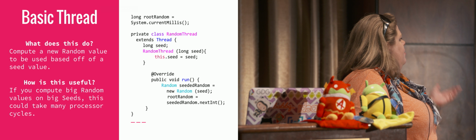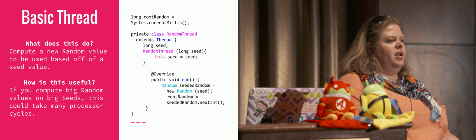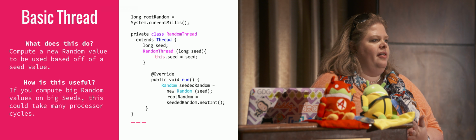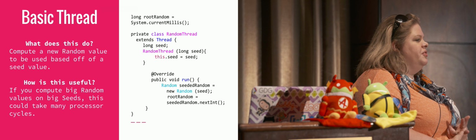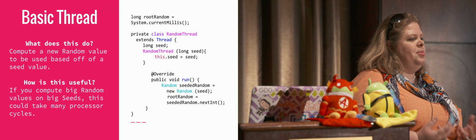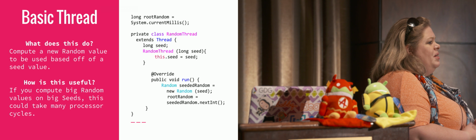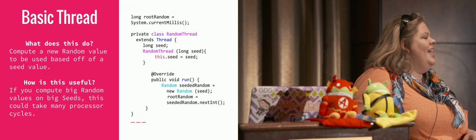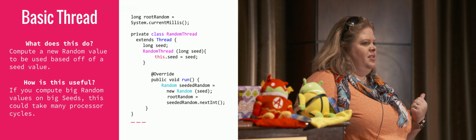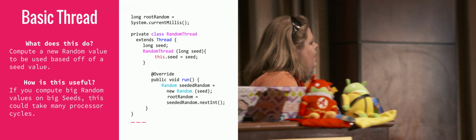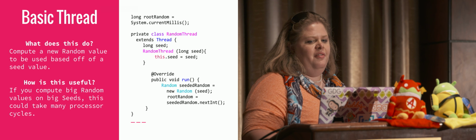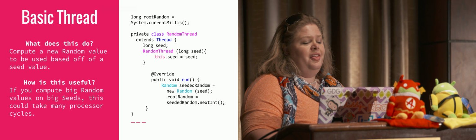Now, why is this useful? Why would I want to have encryption or root random values computed in the background? It's because sometimes they're very, very big. And sometimes we don't think about the fact that an operation that we actually need for our application takes a lot of compute cycles. It can take a lot of values. So this is the basics. If you know Java, this is the basic example of how to actually generate a thread.